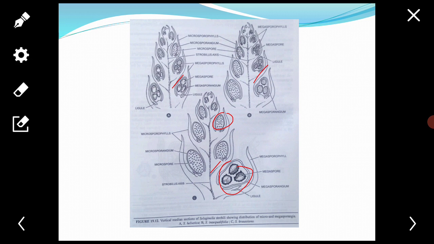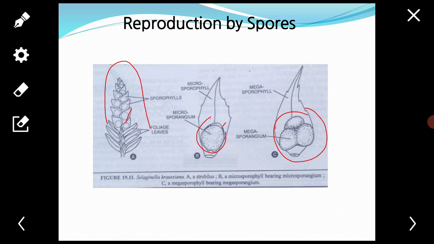These sporophylls are located into a definite compact or sometimes loose association called the strobilus, and we can also call it the cone.